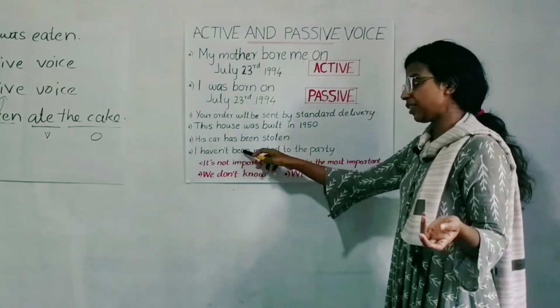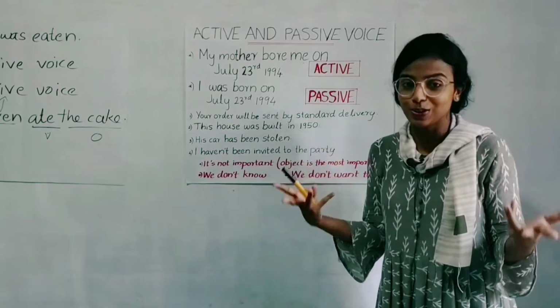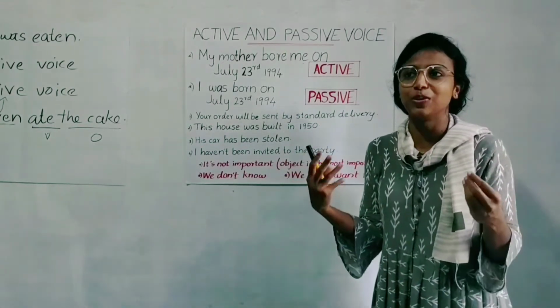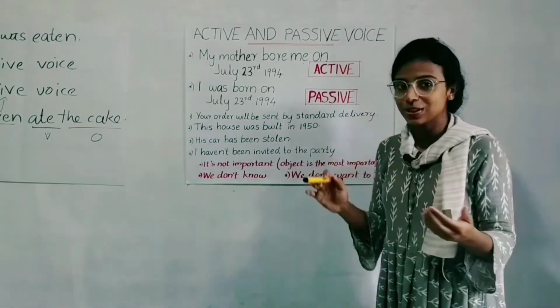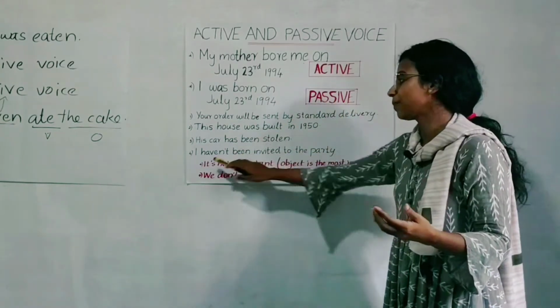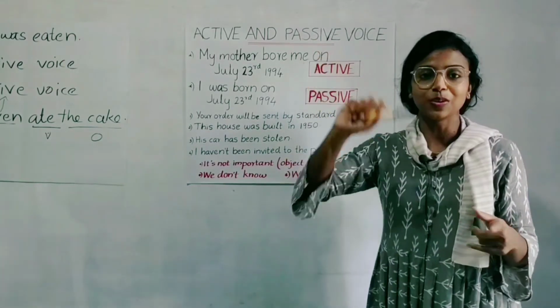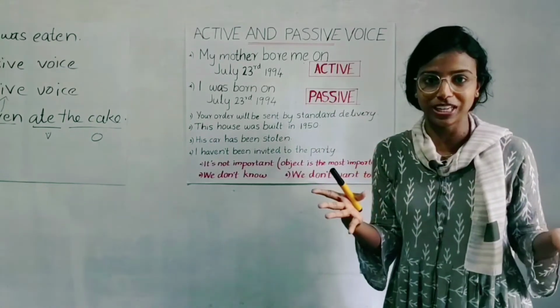And on another occasion, we don't want to disclose who the subject is. We don't want to blame the subject, or we don't want to get them into trouble. So on those occasions too, we use the passive form. I haven't been invited to the party. We don't want to mention the name of the subject, who didn't invite me.